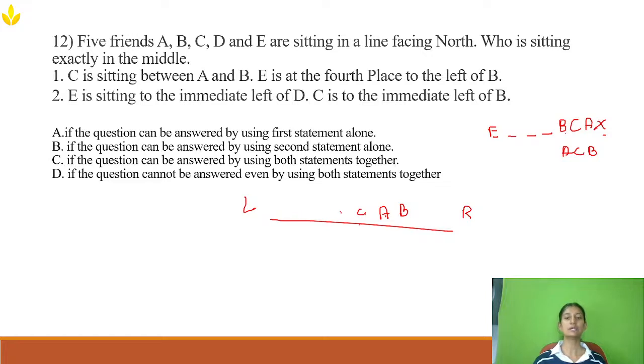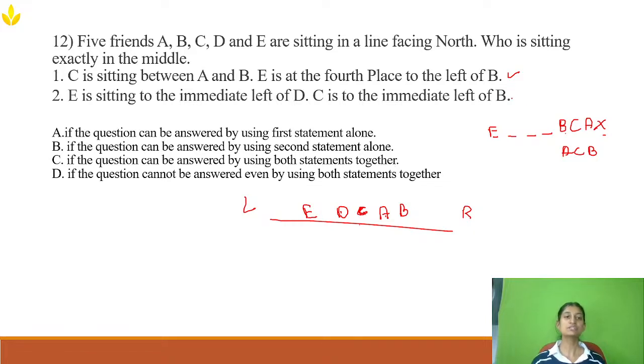One, two, three, and E will be here. And the remaining one is D. So from this statement, I got to know that C is the middle one. So statement one is alone sufficient for me to find an answer.